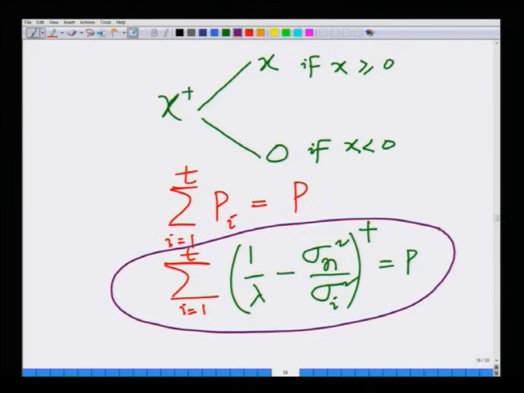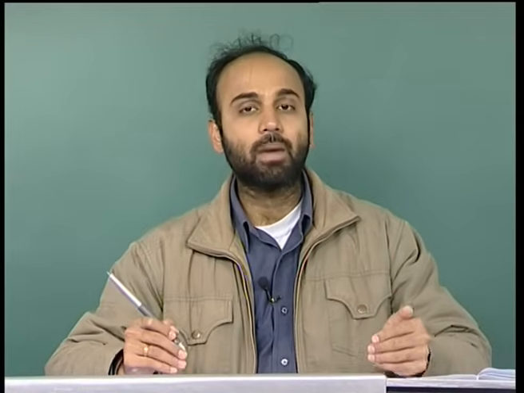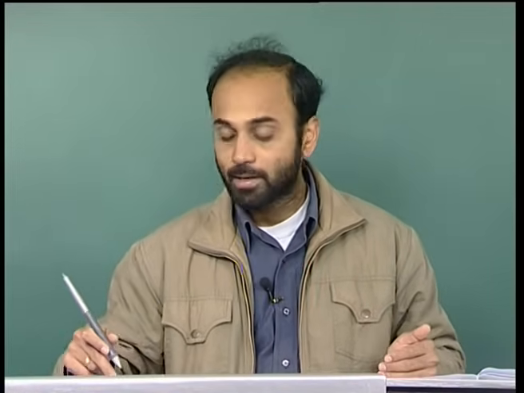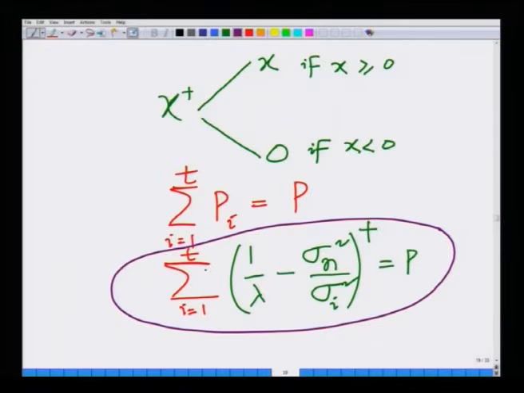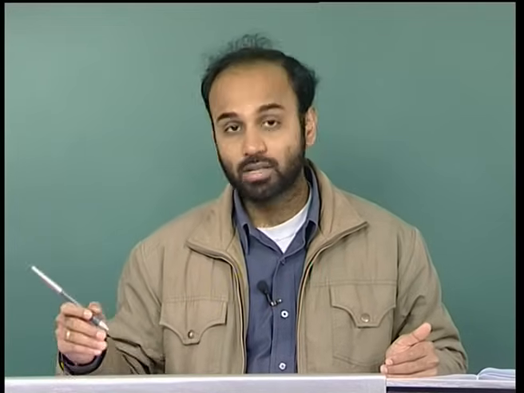Now, what is the optimal capacity maximizing power allocation? That capacity maximizing power allocation is given as P I equals 1 over lambda minus sigma n squared divided by sigma I squared, plus, that is, it is this quantity if it is greater than 0, it is 0 if this quantity is less than 0. And how do I find this parameter 1 over lambda? I find this using nothing but the transmit power constraint, that is, the sum of all transmit powers should add up to P.